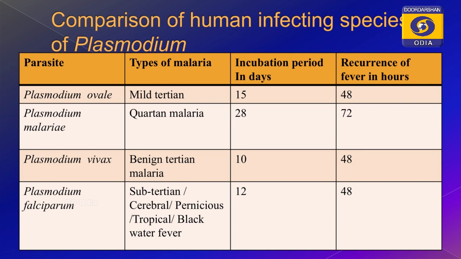This malaria is the brain malaria, the cerebral malaria, the tropical malaria, the subtertian malaria, the malignant tertian malaria, also called estivoautumnal malaria. That is why Plasmodium falciparum is the most dangerous, and it is also called blackwater fever. Then the point arises: what is incubation period?